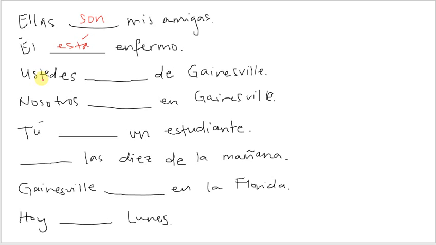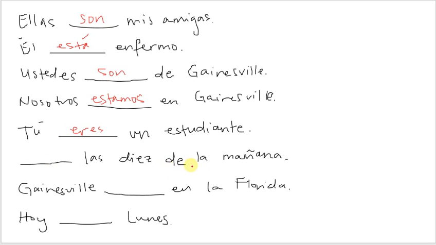Ustedes, de Gainesville. So you all are from Gainesville. So origin or where you're from is always going to be ser. So the ustedes form for ser is going to be son. We are in Gainesville. So if we're in a location, that's going to be estar. So the nosotros form for estar would be estamos. You are a student. Even though that's a temporary thing that you are doing now, it's a part of who you are. It's kind of like a profession. So the tú form, and it's going to be ser, since it's not a temporary state or feeling, and it's not location. So the tú form for ser would be eres.